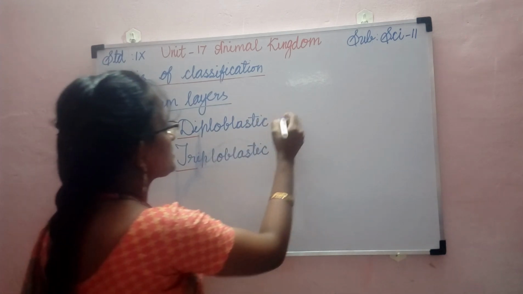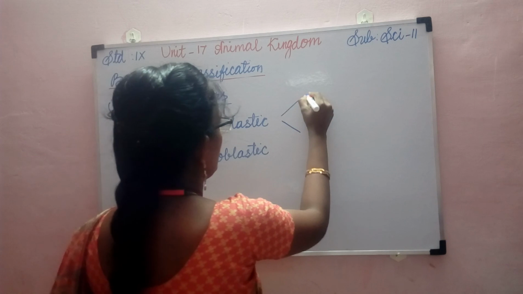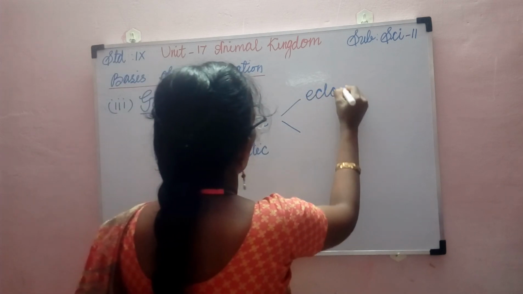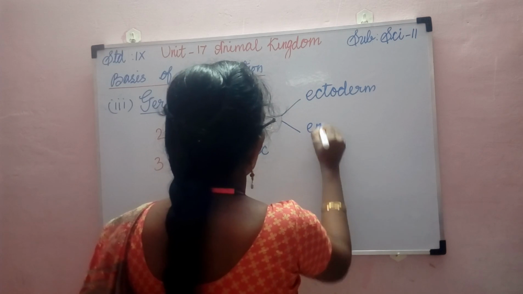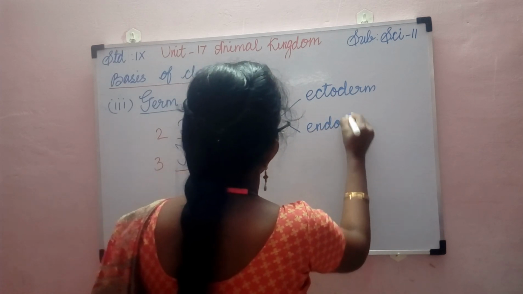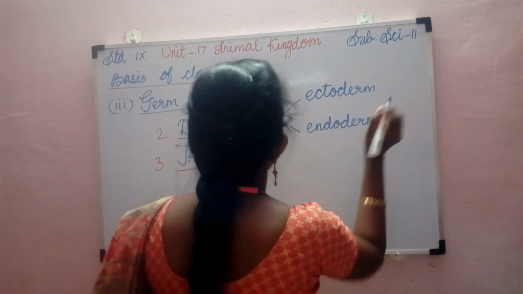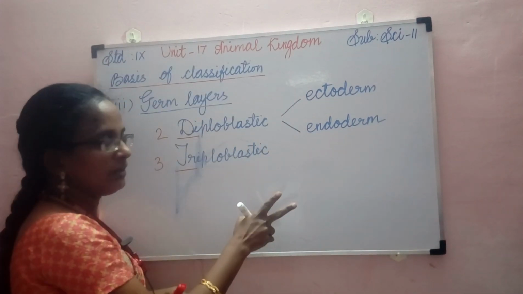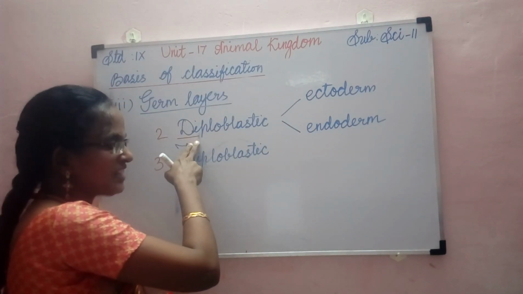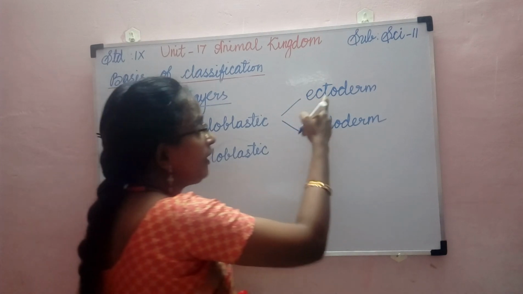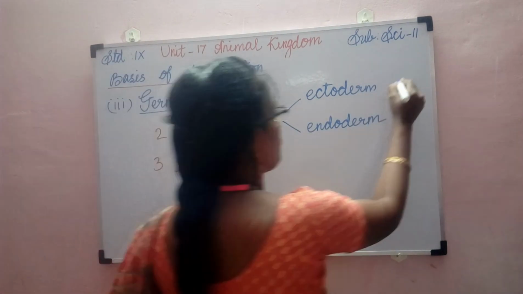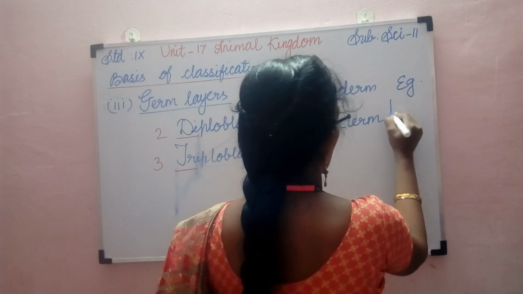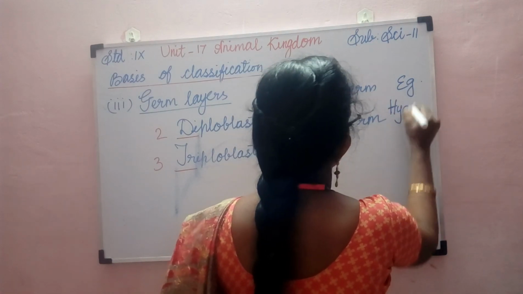And the diploblastic animals have two germ layers. They are the ectoderm and the endoderm. So animals with two germ layers are called diploblastic animals, and they have ectoderm and endoderm. And the example for a diploblastic animal is hydra.